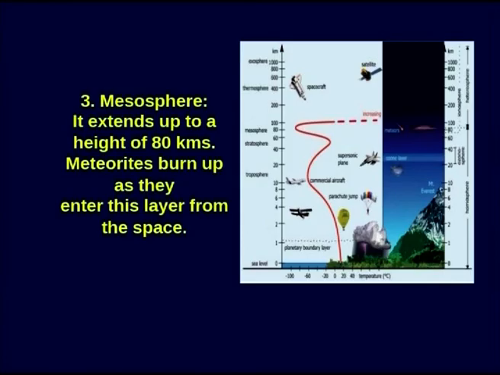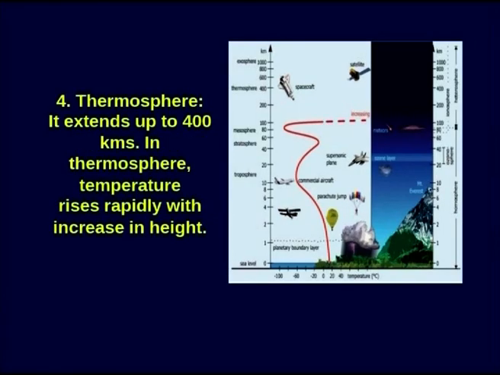Mesosphere. It extends up to a height of 80 kilometers. Meteorites burn up as they enter this layer from the space. Thermosphere. It extends up to 400 kilometers.